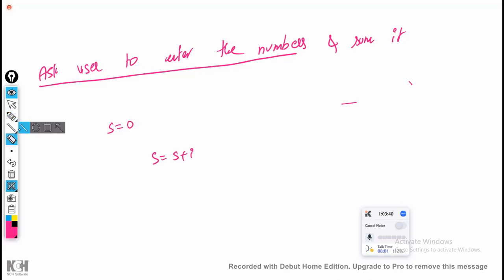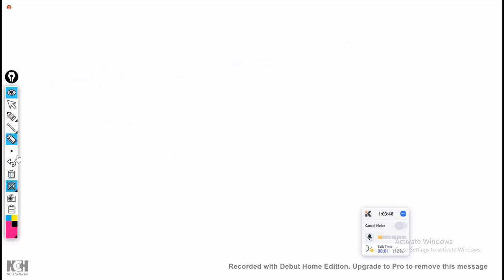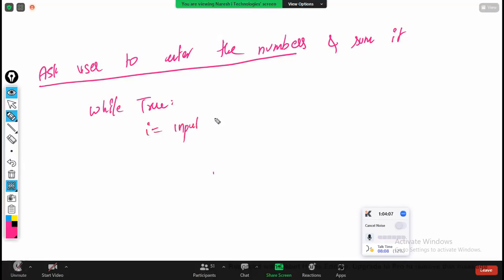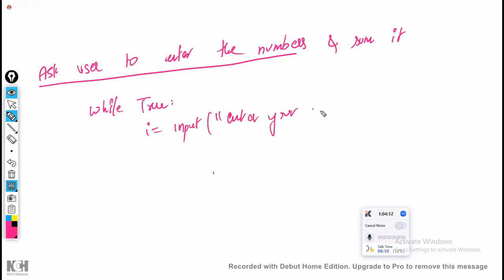Now the question is, how do we first ask the user to enter the numbers? How many times the user is going to enter a number, I also don't know. So while True, an infinite loop. I'll ask the user to enter the number: i is equal to input of "Enter your number".